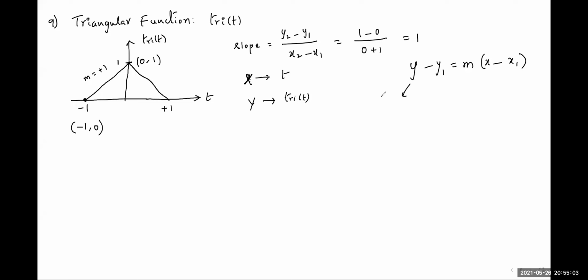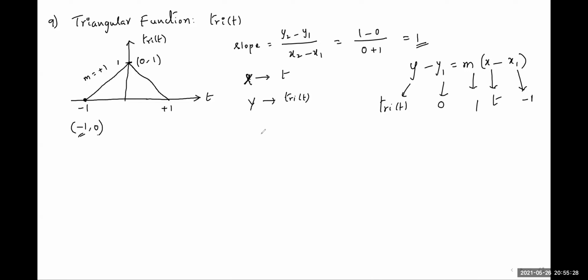Here y is the required signal, tri of t. y1 here is 0. The slope is 1. x is the time index t. x1 is minus 1.